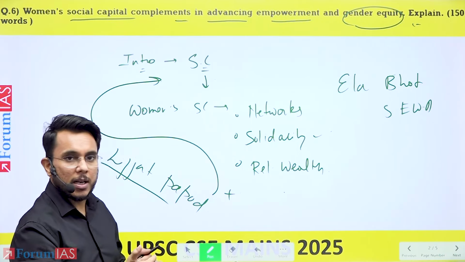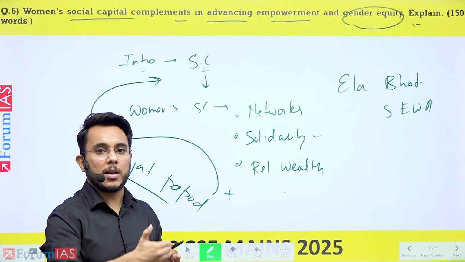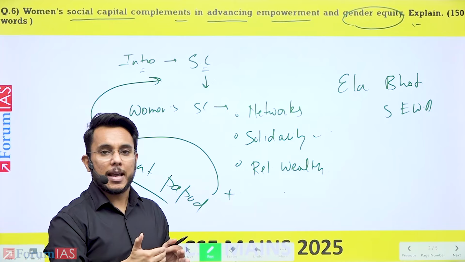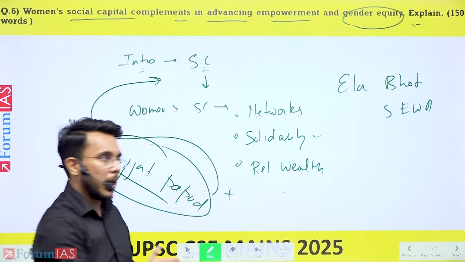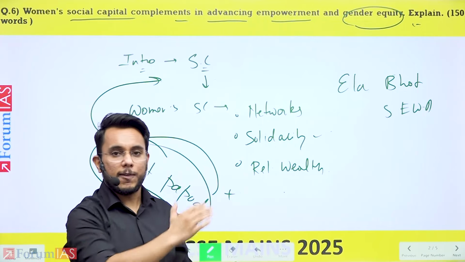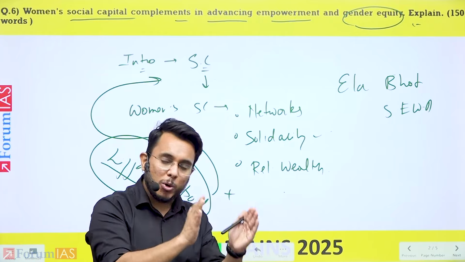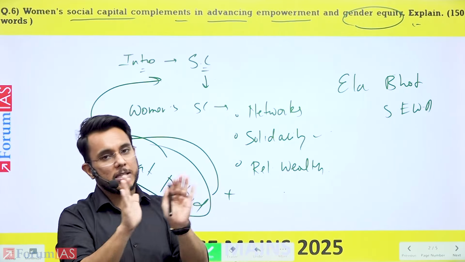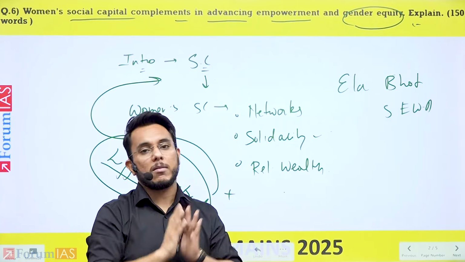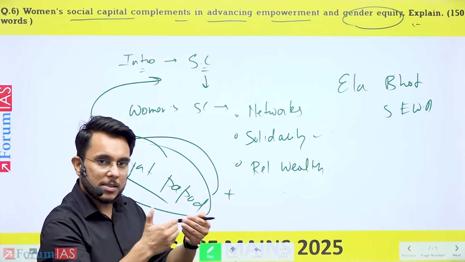The importance and value of such social capital, or what social capital can achieve, can be seen with the success of the Lijjat Papad enterprise as well as the success of Ela Bhatt's SEWA initiative. Social capital, if utilized properly, can complement the legislative action as well as government schemes and can truly empower women. So this is something that I can start with.